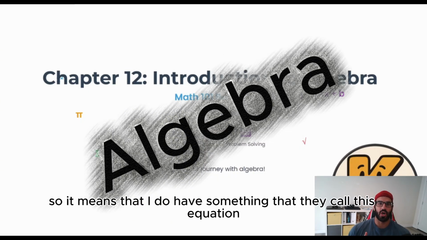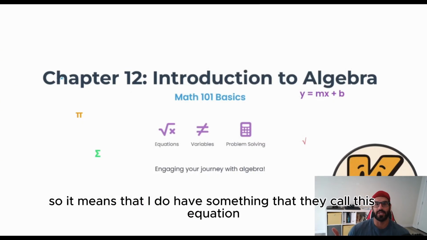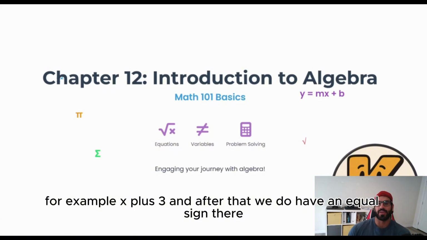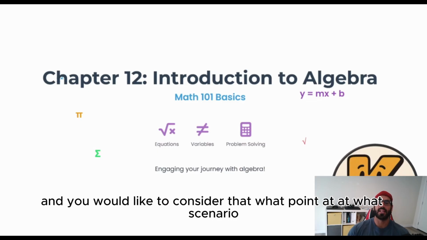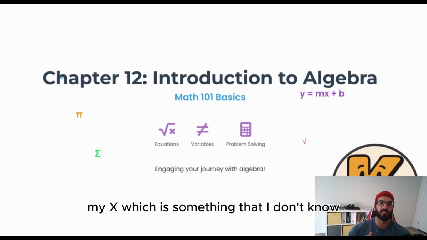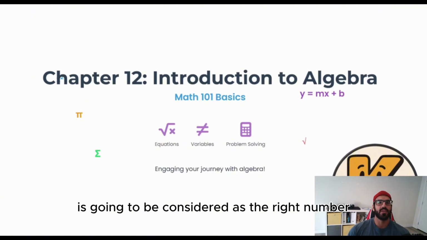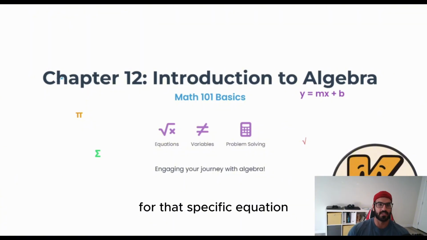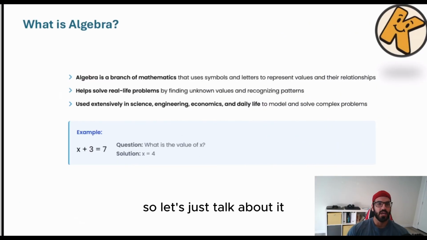It means that I have something that I call an equation. For example, x plus 3, and after that we have an equal sign there, and we would like to consider at what point, in what scenario, my x, which is something that I don't know, is going to be the right number for that specific equation. So let's just talk about it.